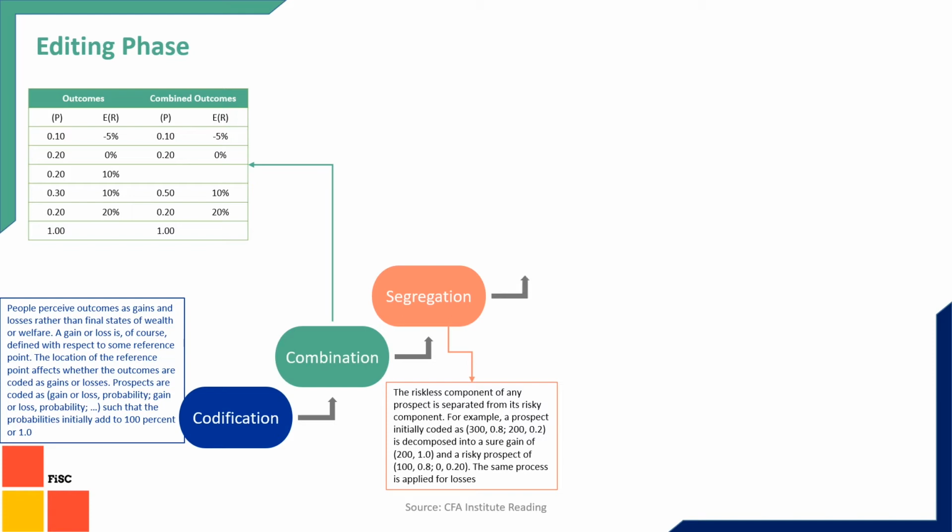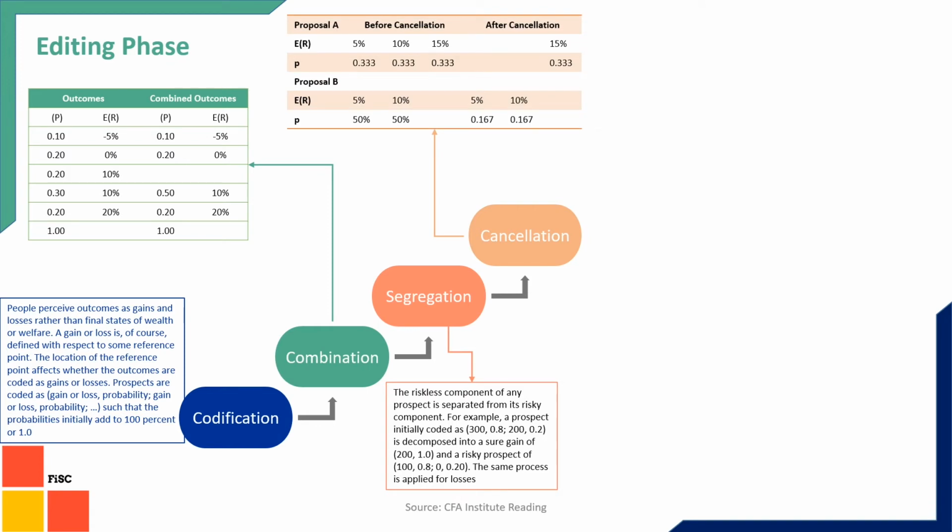Now the fourth part is cancellation. In cancellation, we cancel the similar expected returns and keep only the returns which are different. There are two proposals. You can see that 5% and 10% returns are there in both, but their probabilities are different.